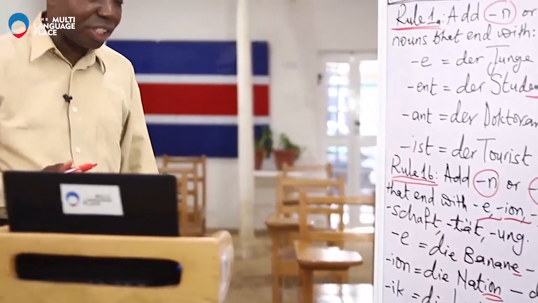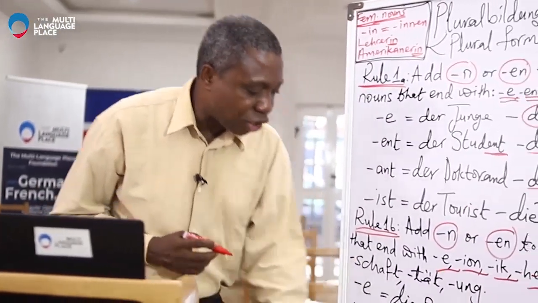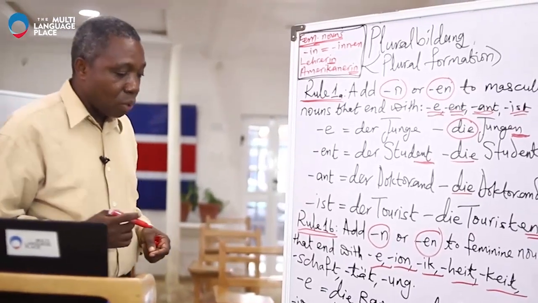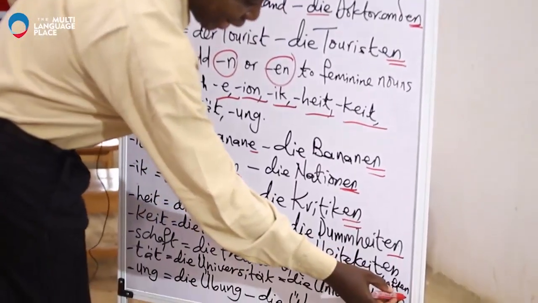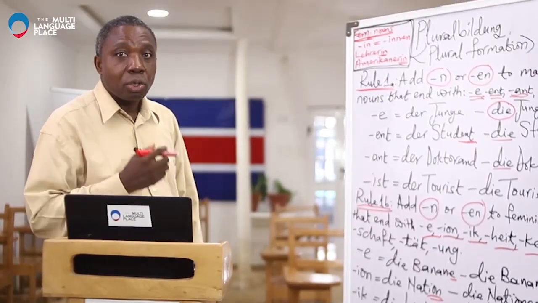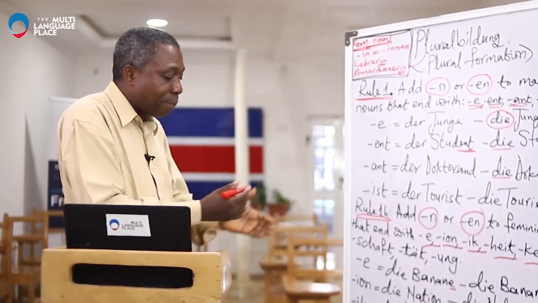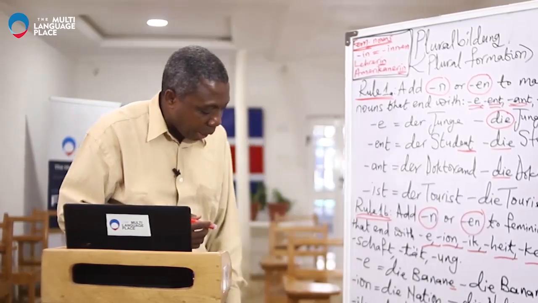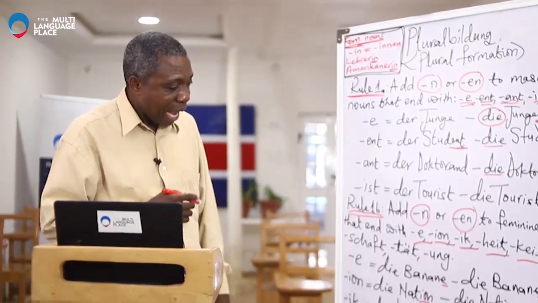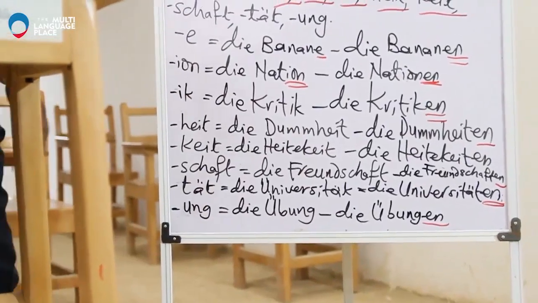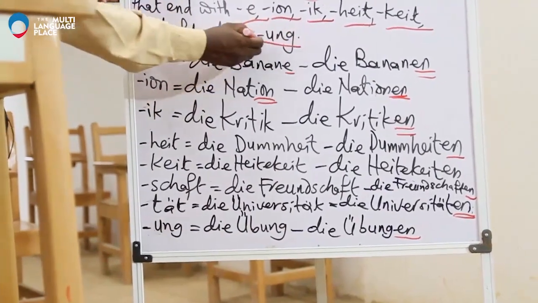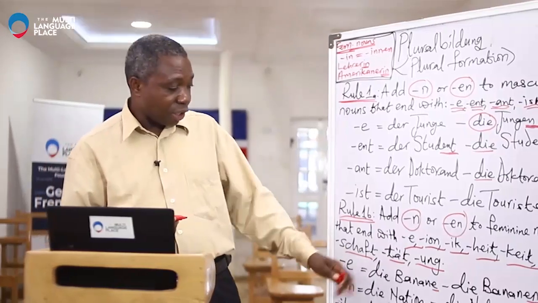And then we'll come to the next one, which is SCHAFT. We have die Freundschaft. Freundschaft simply means friendship. Freundschaft. And then we have die Freundschaften. Die Freundschaften. Now we have the first rule, that is rule 1B. And this is talking about any noun that is feminine and is ending with TÄT, just as we have it here, TÄT. We have talked about SCHAFT, now we are talking about TÄT.